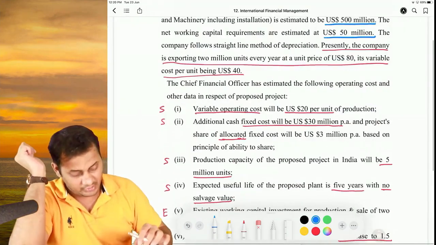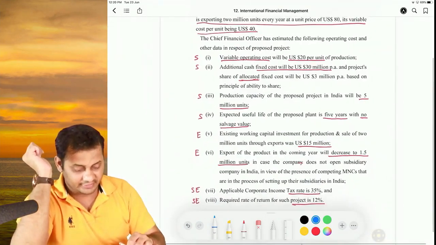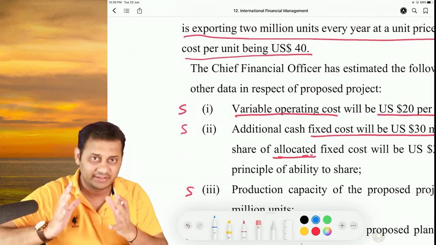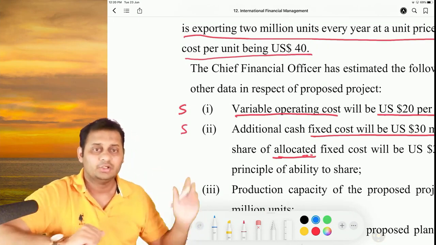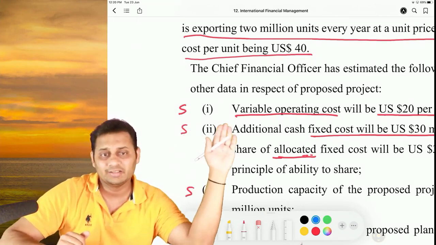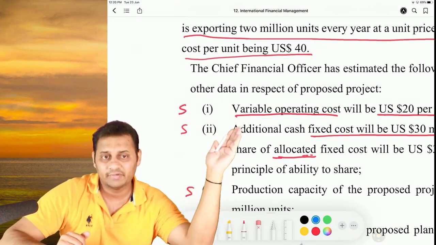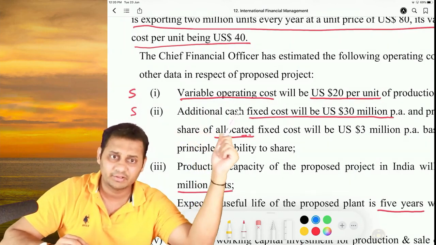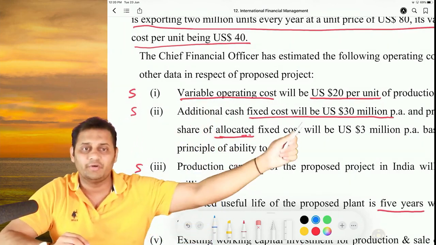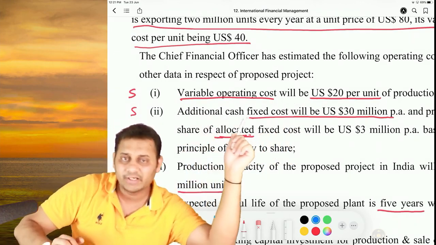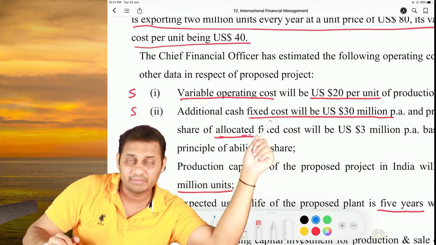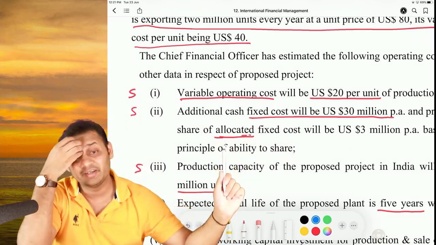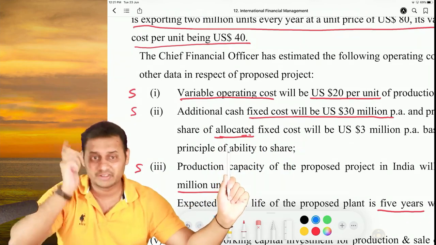Okay. Now there are a couple of points given here in the question, and what we did is we divided the entire question into subsidiary data and export data. So we first divided that this data is related to subsidiary, that the variable cost will be $20 per unit. We will still sell at $80, but variable cost will reduce from 40 to 20 if we start with the subsidiary. There will be some additional cash fixed cost, that is $30 million. We ignored this $3 million because it was an allocated expense. It is irrelevant for the purpose of decision making.